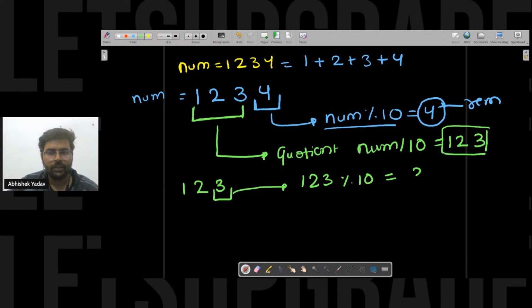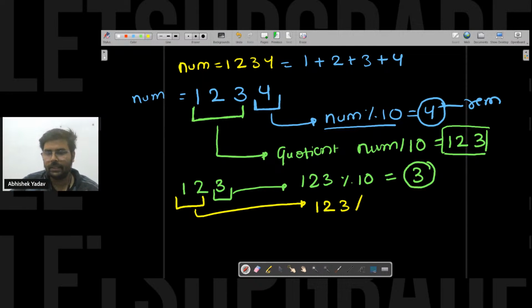It will give me 3 as remainder. After getting the last digit, I want the extracted part. So again I will do the division, 123 divided by 10. I will get 12. So I got the digit and I got the extracted part also, right?